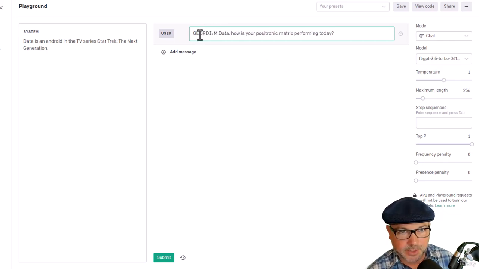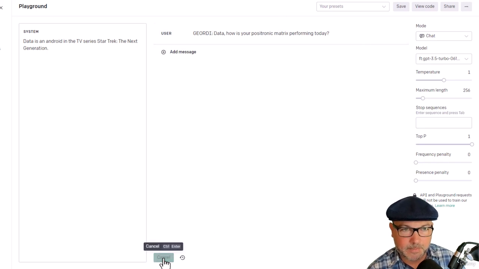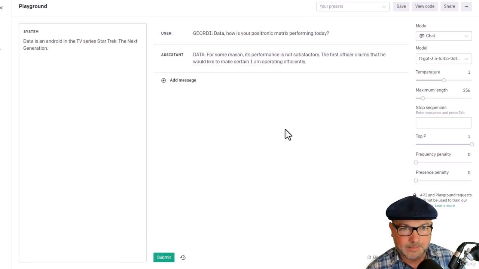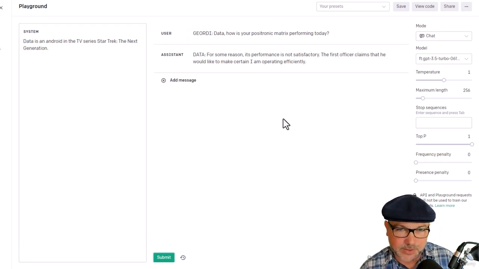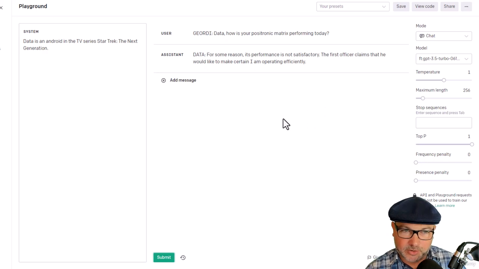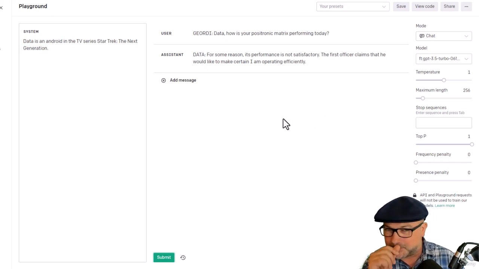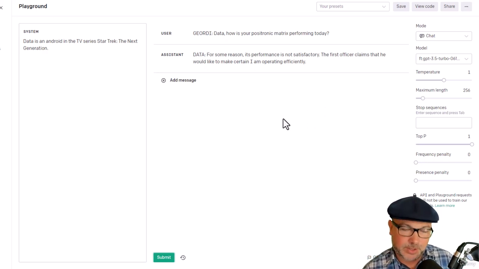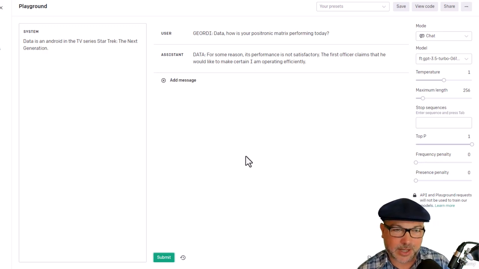And he wouldn't say Mr. Data, he'd say Data. So, all right, Data, how do you respond to that? For some reason, his performance is not satisfactory. The first officer claims that he would like to make certain I am operating efficiently. Again, you know, a very data-like response there. So it gets to the point, and it's also implying some drama in that Commander Riker sent him to see Geordi about a potential problem. So that makes a lot of sense.